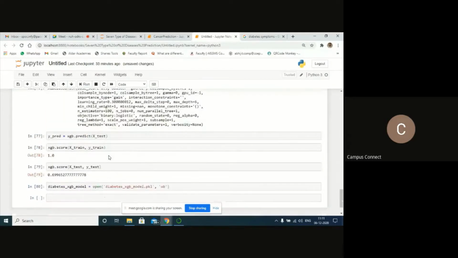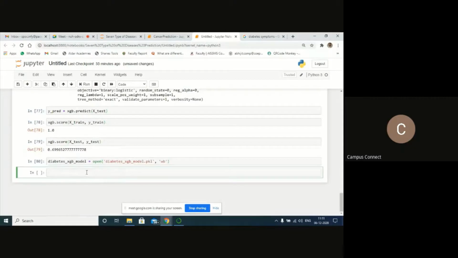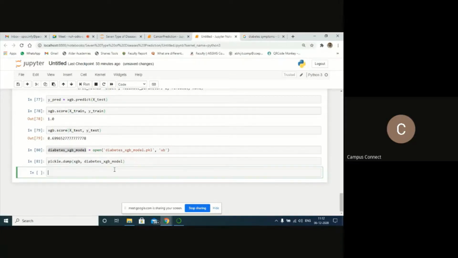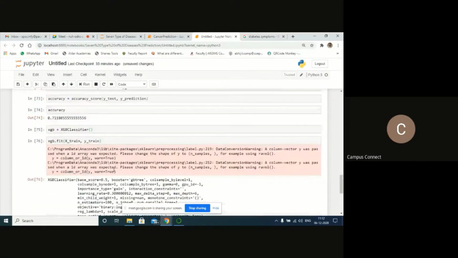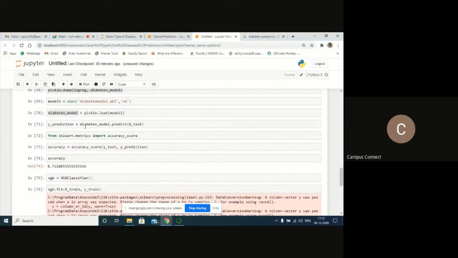Paste it over here. This should be XGB, where my classifier XGB is there. Diabetes XGB model, call this one. Next, enter it. So now the model is finalized. Model got finalized. Now let's try to pass my